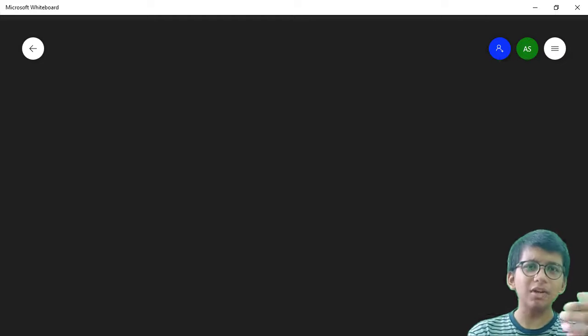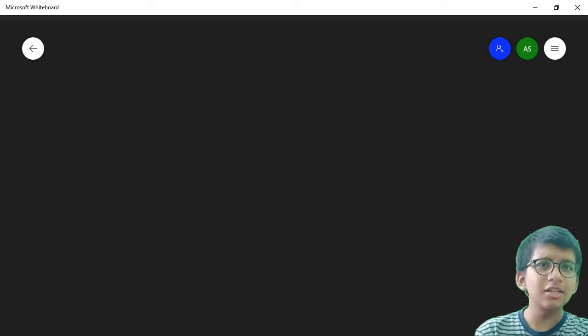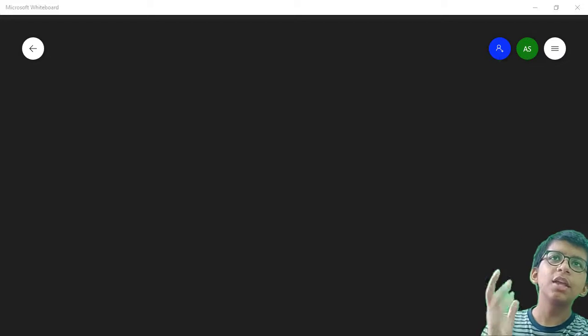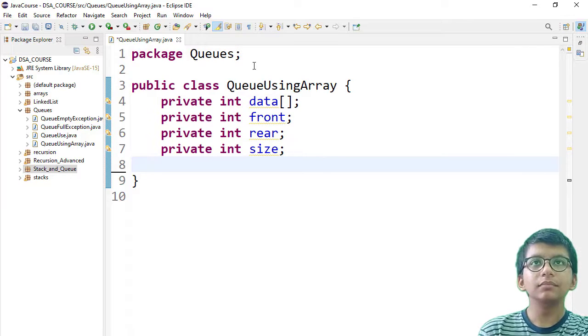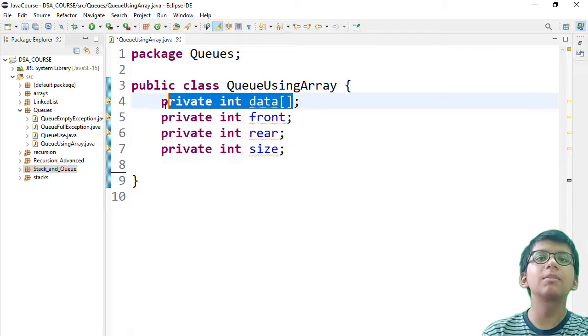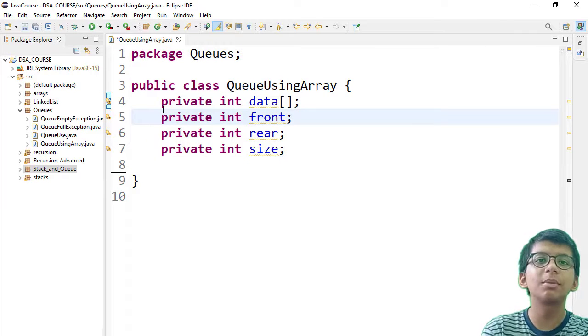But before that, let's code a little bit, not too much. Here is the class that I made. In the next video we'll first implement a queue using arrays.